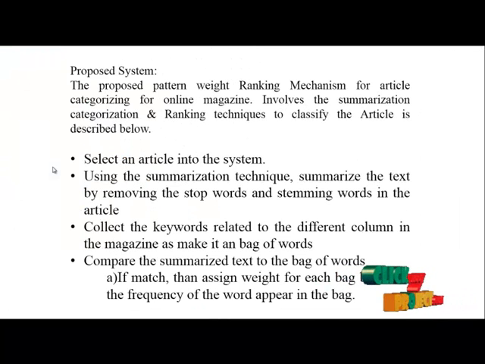In this proposed system we are going to generate the ranking mechanism for categorizing the article. Ranking mechanism means any type of ranking can be used. So select the article into the system. The article is the user input for any category. It may be sports, it may be politics, it may be any general topic which the user needs to publish in the newspaper. So any kind of topic is selected as the user input.